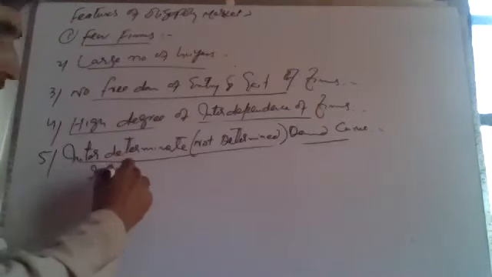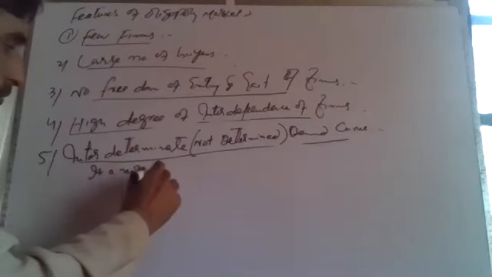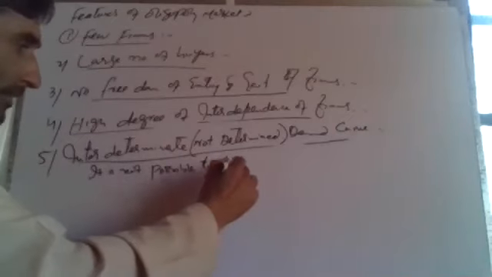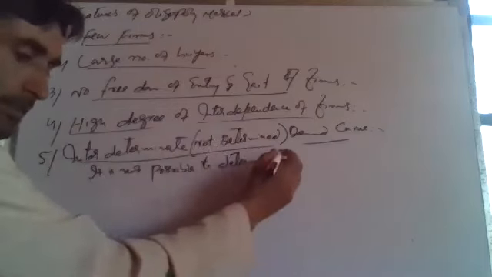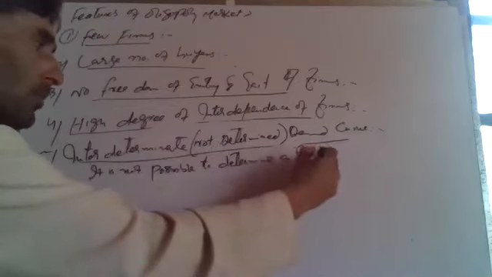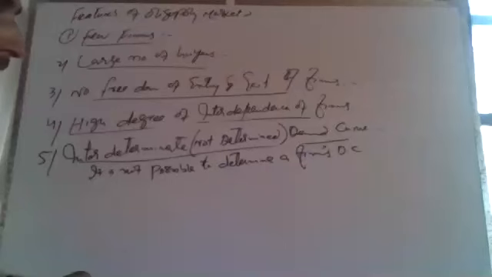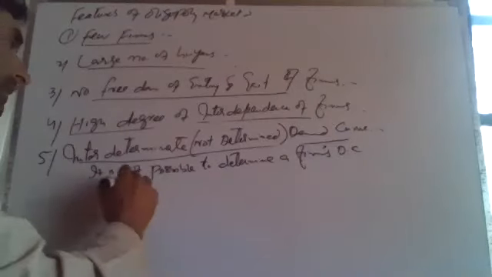It is not possible to determine a firm's demand curve under oligopoly.